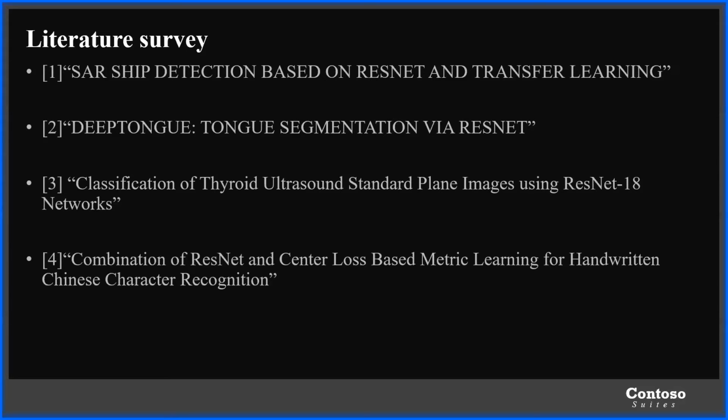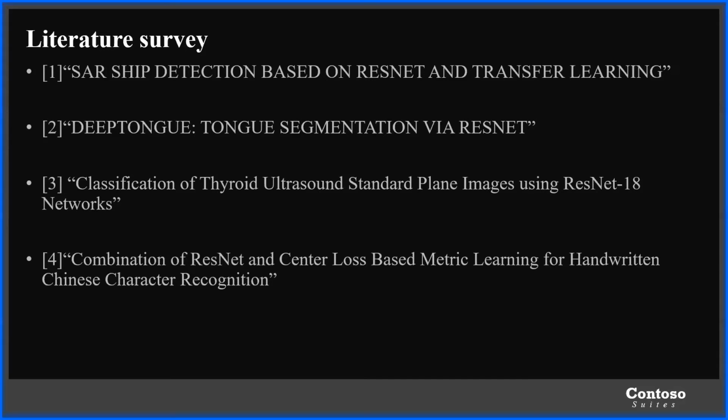Let's then move to deep tongue. Deep tongue is also based on image classification. It is helpful for people with an abnormal tongue, or those with tongue cancer, etc. What it does is capture the image of the tongue and then classify whether it's abnormal or normal based upon the thickness or the shape or the size of the tongue, and so on.